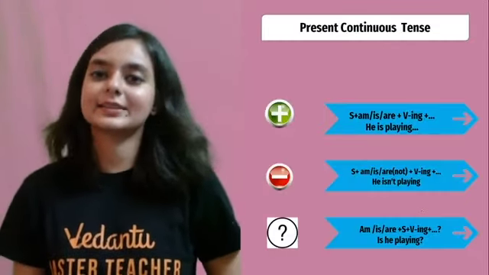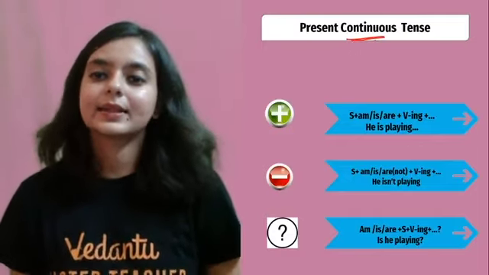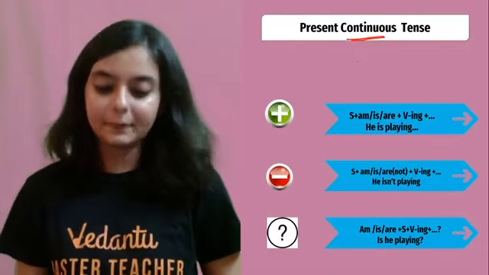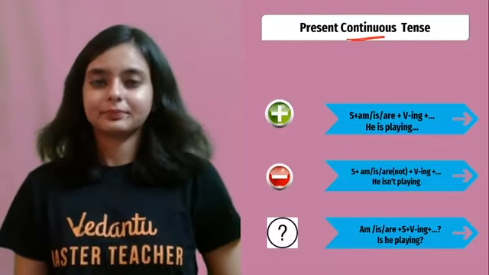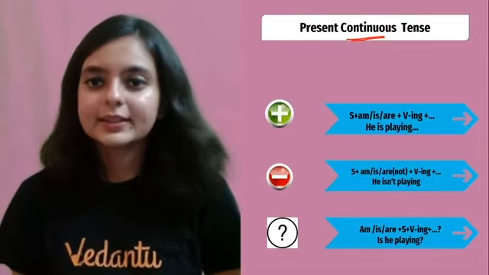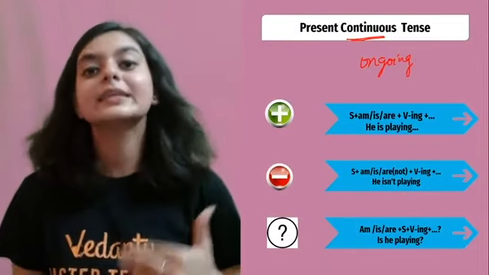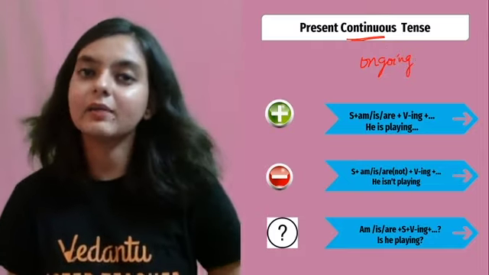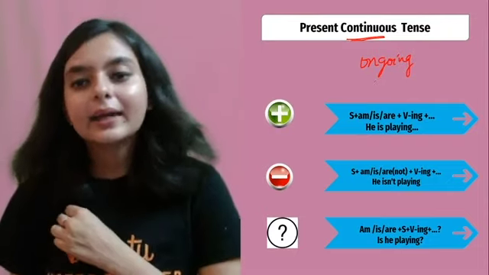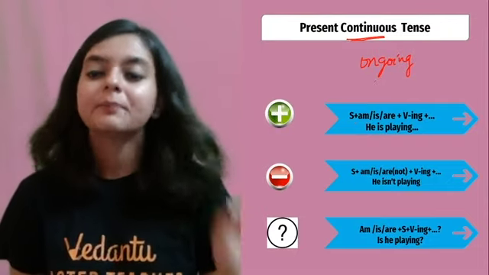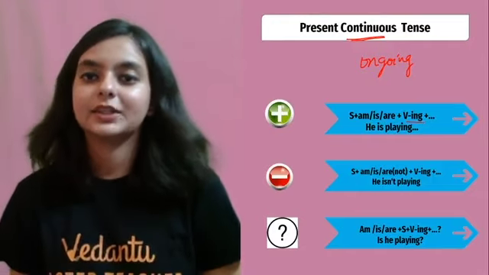Moving ahead with the next form, that is continuous. Now the word continuous से आप बिल्कुल बहुत ही सिंपल एक चीज समझ लो. Continuous का मतलब क्या है? Which is ongoing, right? So the meaning of continuous is ongoing. So it is talking about any action which is still going on. Very simple. Now look at the format. Subject plus is, am, are plus V plus ing.